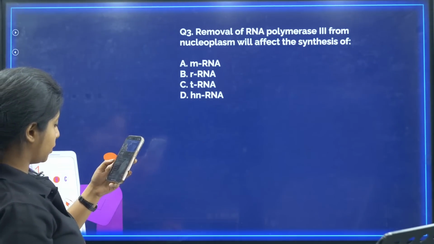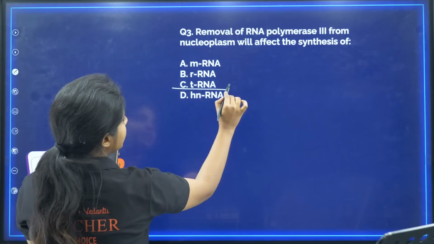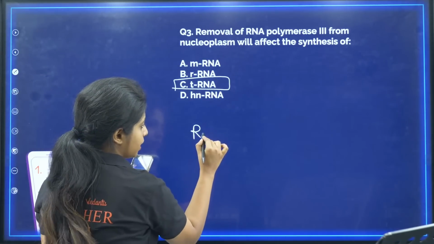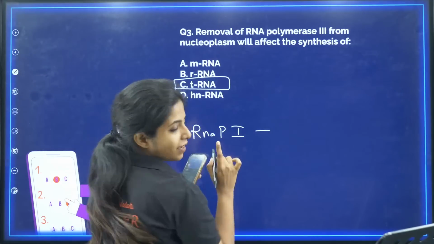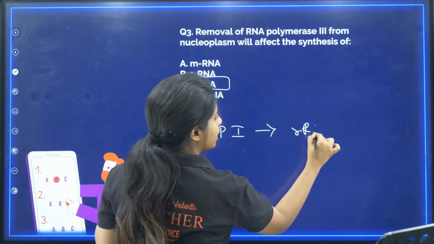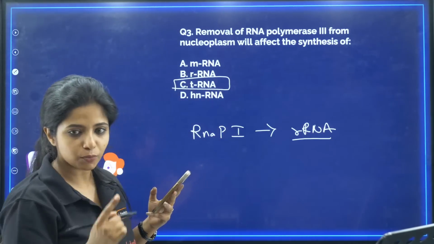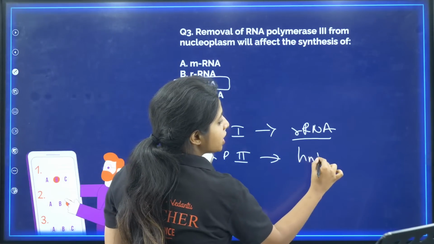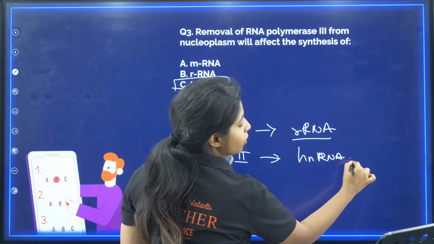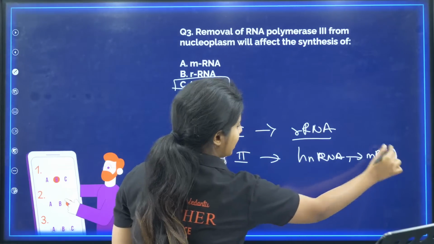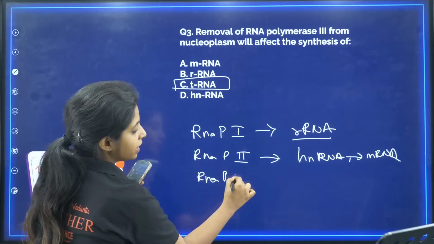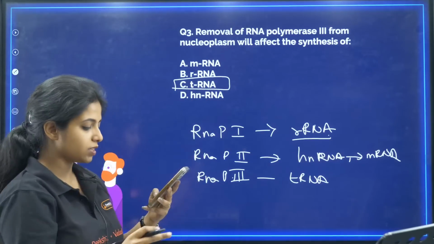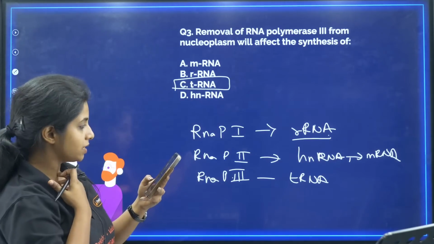Oh my God, so many people out there. You are saying tRNA. Are you correct? Yes, you are correct. Always remember this thing. RNA polymerase 1 helps in formation of rRNA, ribosomal RNA. RNA polymerase 2 will be helping in transcription of hnRNA, and it will be made into mRNA later on. RNA polymerase 3 will be basically helping in tRNA. There are other forms also. Please remember, go through NCERT. We will be able to understand better.